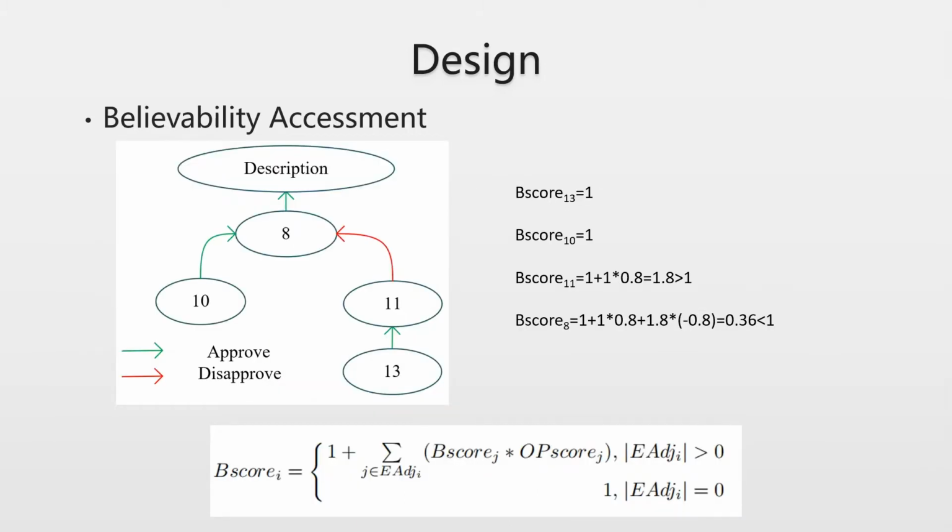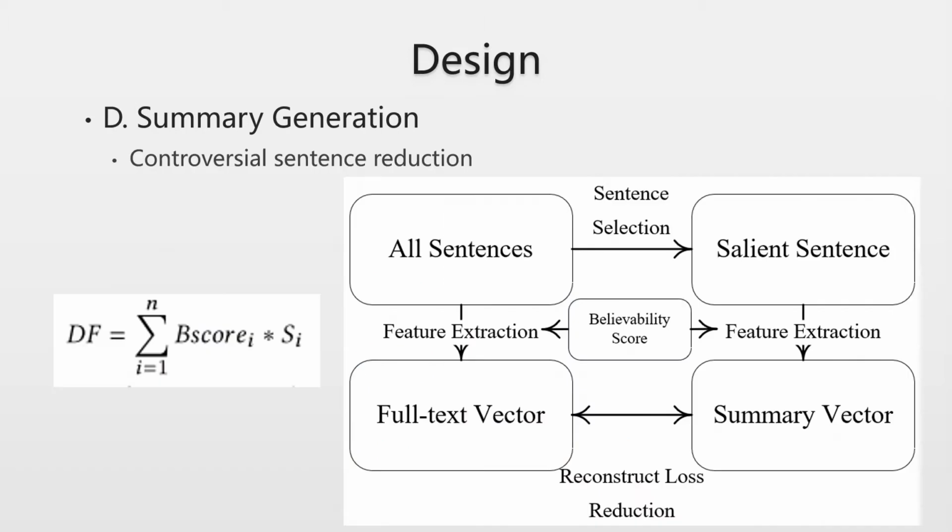Also, to reduce the possibility of controversial sentences being selected into the summary, we take the believability of sentences into consideration during the summary generation. We take the sentence believability score as weight during the feature extraction step. If the believability is lower than 1, it means that it is more likely to be incorrect, and its effect toward the full text vector will be decreased, and vice versa.